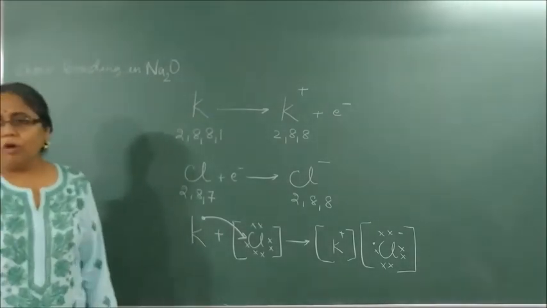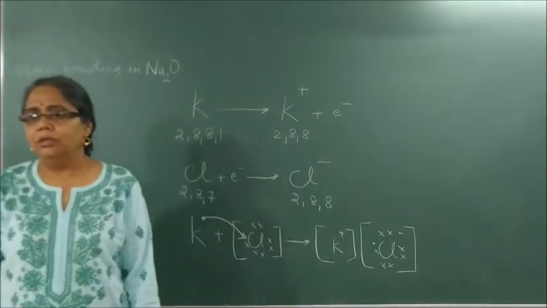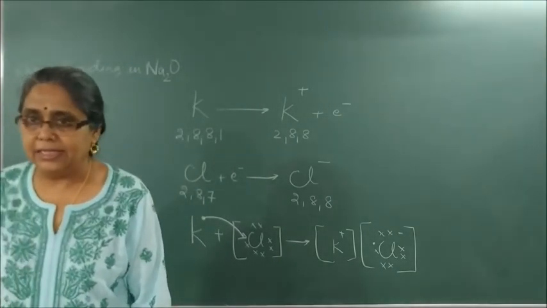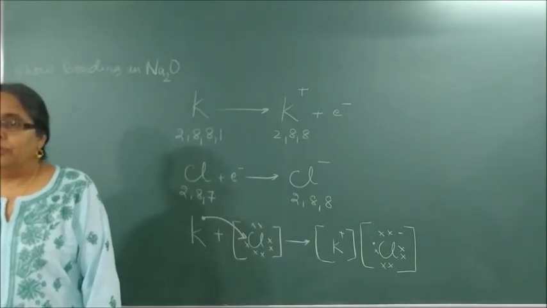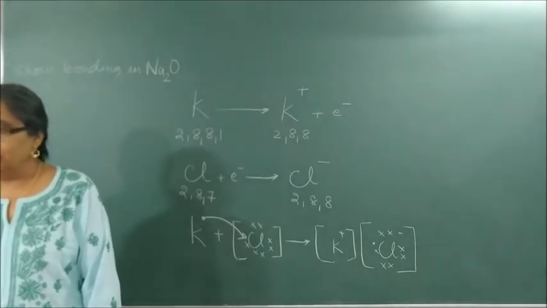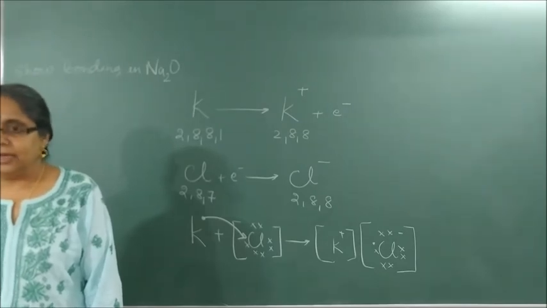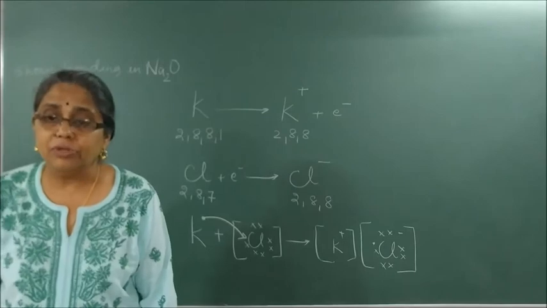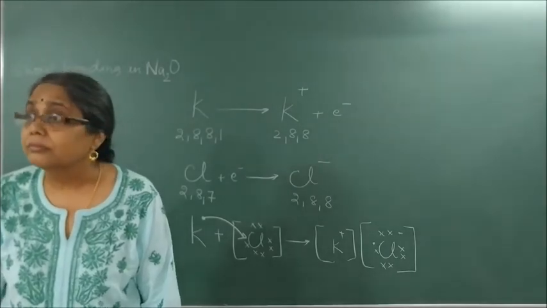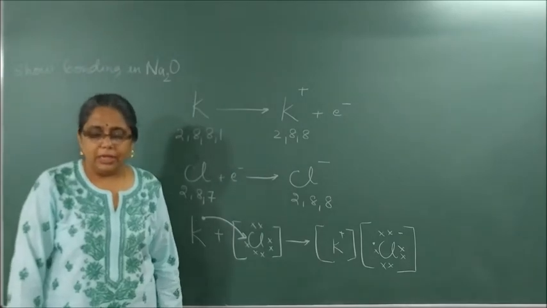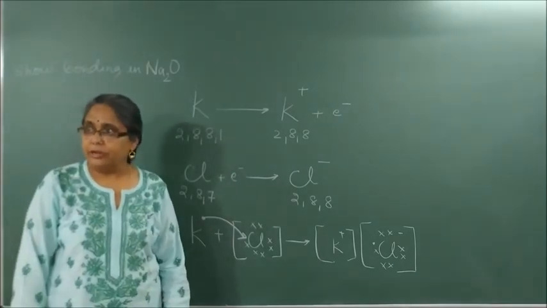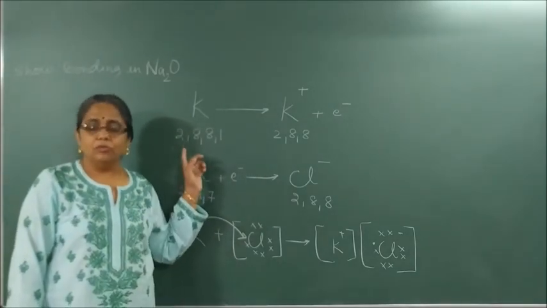Till now, you should know all the compound names. First compound was what? NaCl, which was what? Sodium chloride. Second was what? Magnesium chloride. Third was what? Aluminium chloride. You know AlCl3 means aluminium chloride. Next was what? Magnesium oxide. Then calcium oxide. Then potassium chloride. Don't you know? So now this is what?